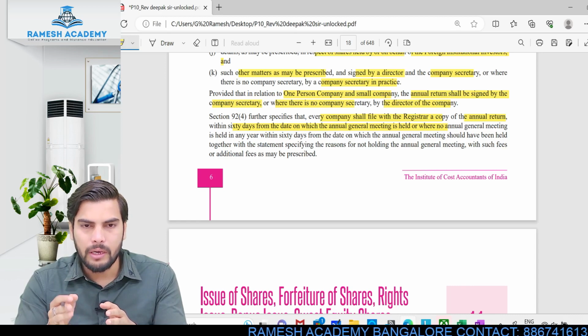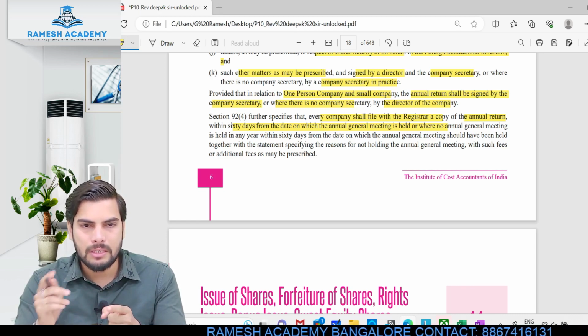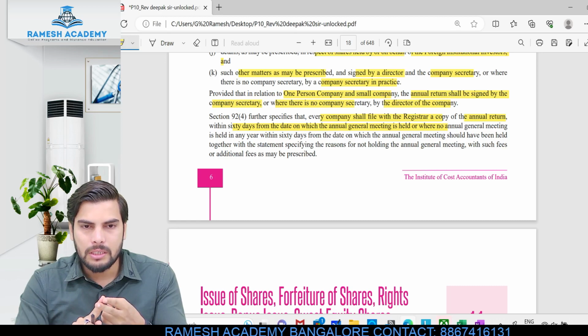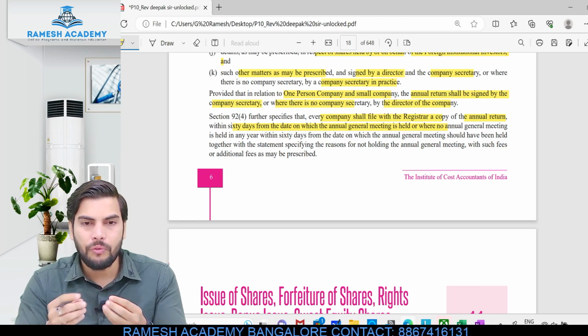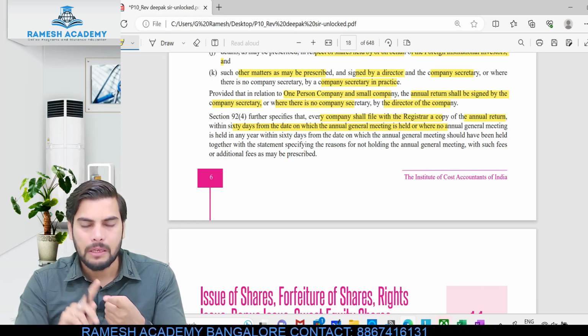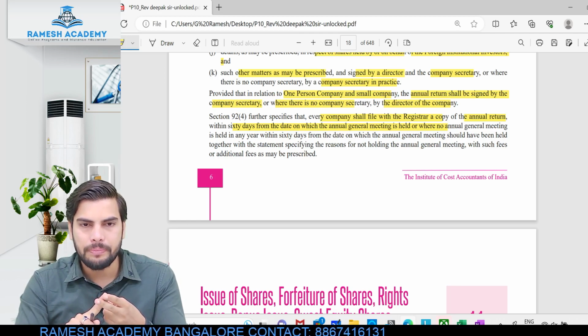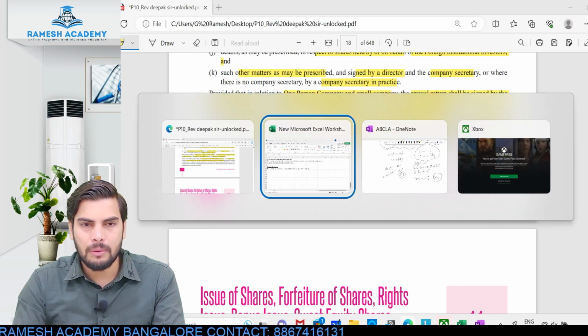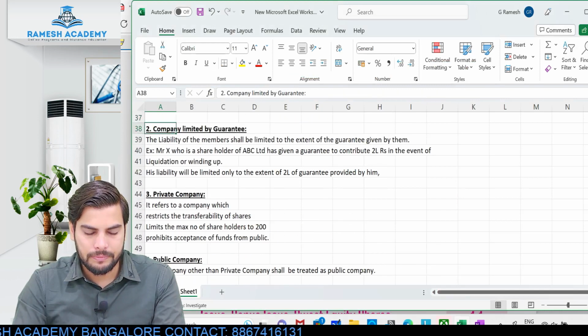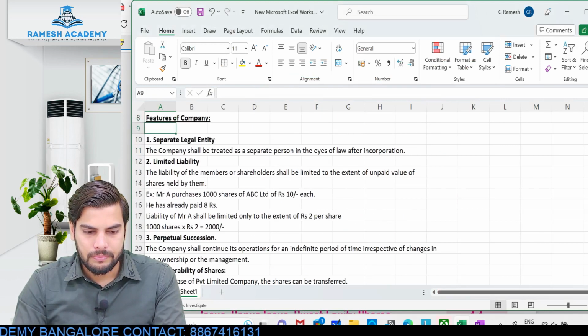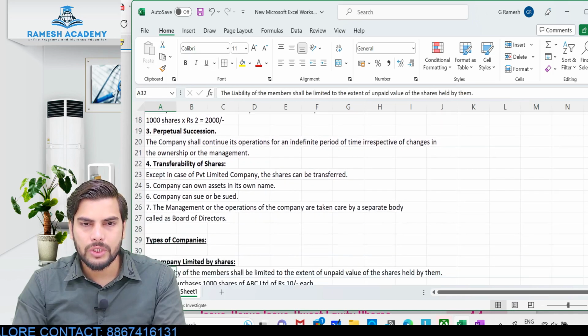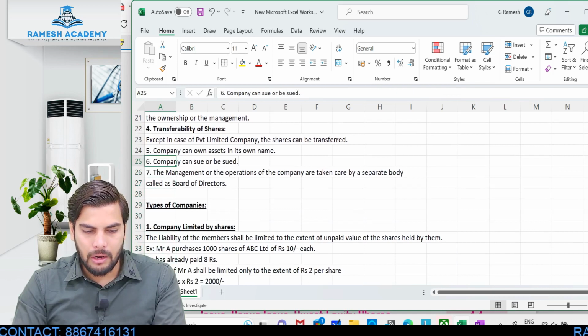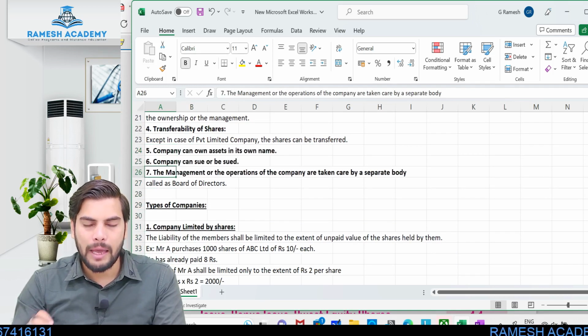So we'll stop over here. In today's class, what did we discuss? We discussed the meaning of the term company, the definition of the term company. We discussed the various features of a company, like separate legal entity, limited liability, perpetual succession, transferability of shares. The company can own assets in its own name, the company can sue or be sued, and management will be taken care of by the board of directors. All these points are clear, right?